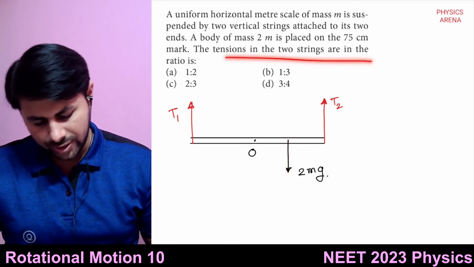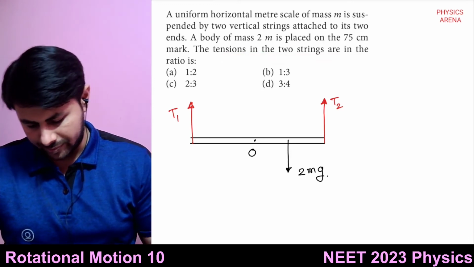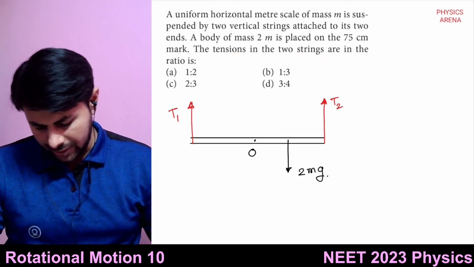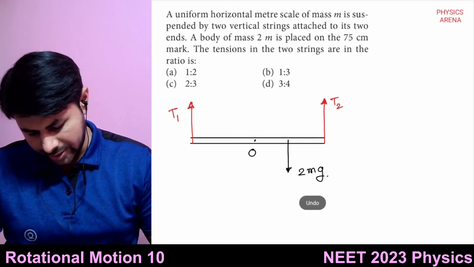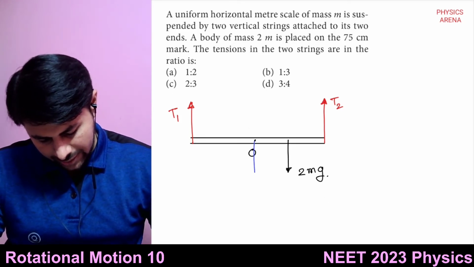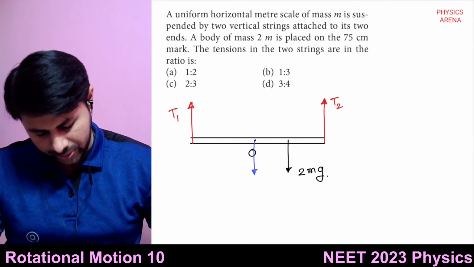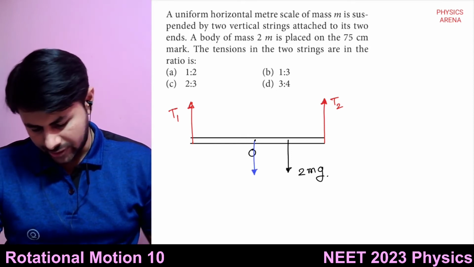The tension in the two strings are in the ratio. Then there will be the weight of the meter scale acting downwards from this point. So it is mg.